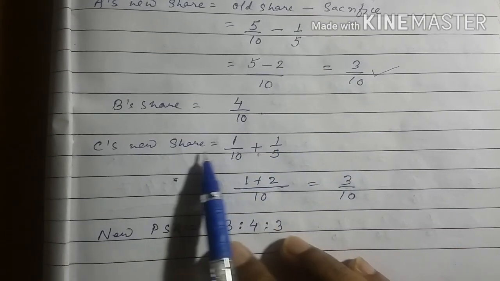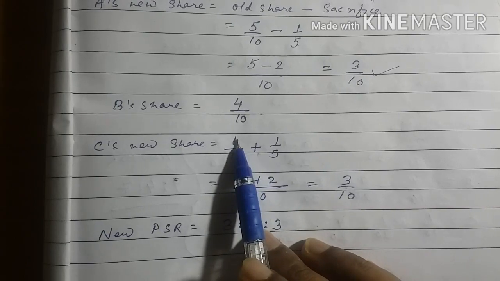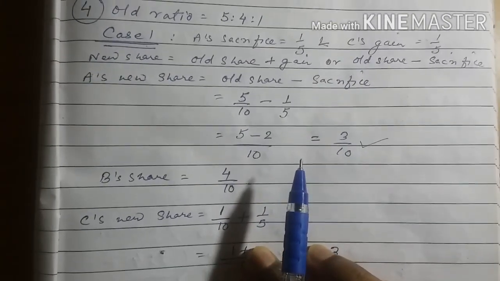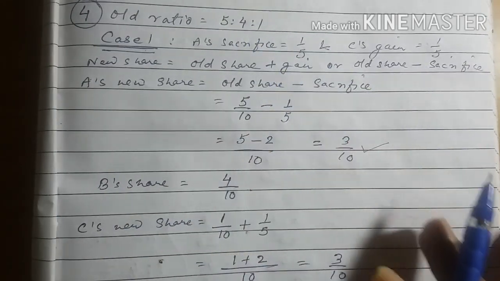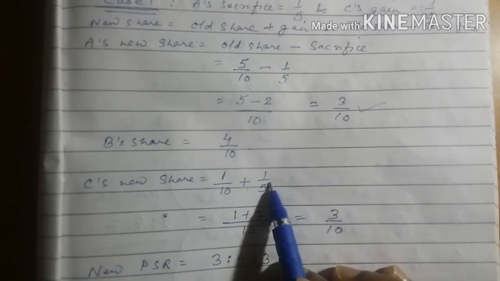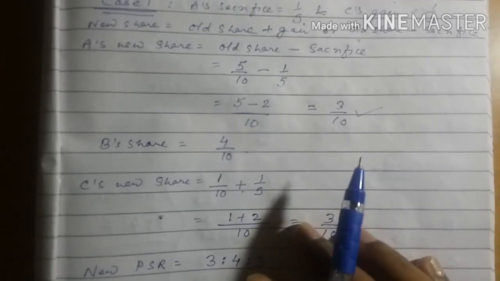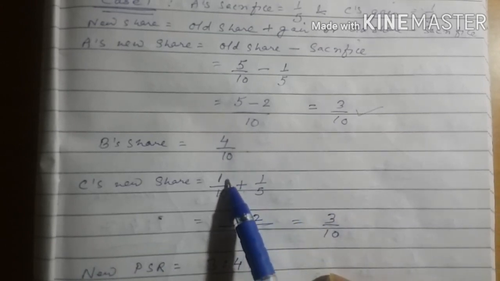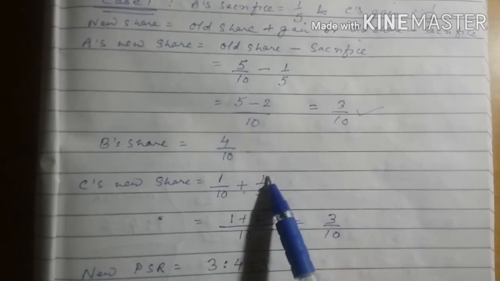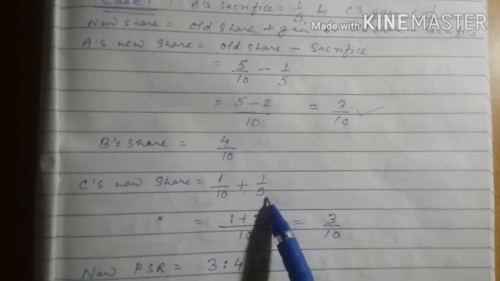In case of C now, since C earlier had 1 by 10th share, here you can see 1 by 10th. Now he is having a gain because 1/5 share of profit is being transferred from A to C. So now C's share is 1 by 10, which is old, plus 1 by 5, which is gain.